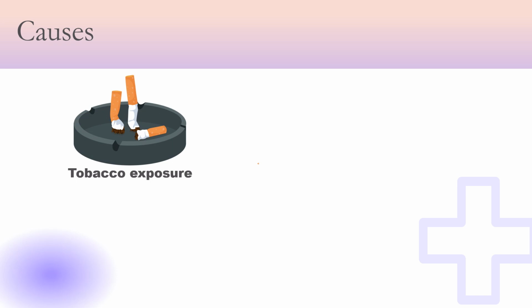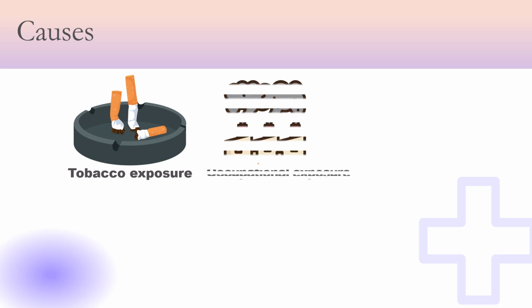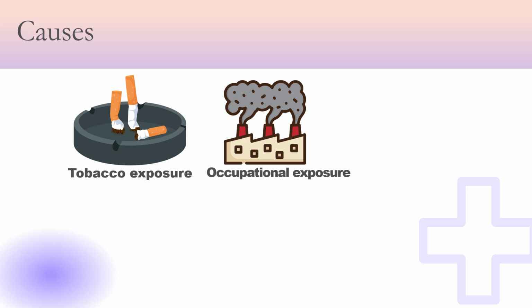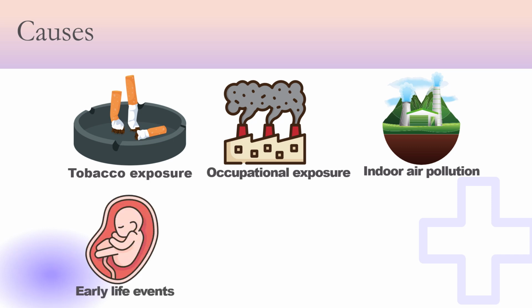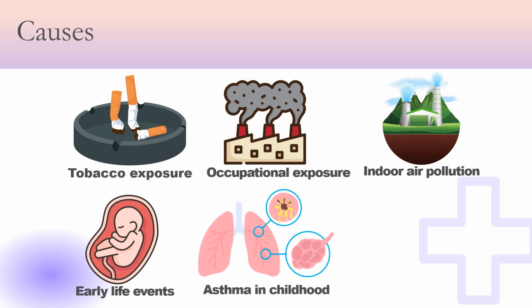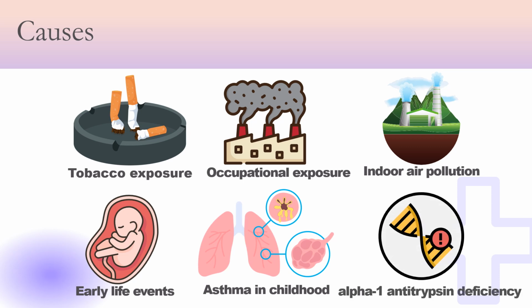The causes of COPD include tobacco exposure from active smoking or passive exposure to secondhand smoke, occupational exposure to dust, fumes, or chemicals, indoor air pollution, biomass fuel, wood, animal dung, crop residue, or coal. Early life events such as poor growth in utero, prematurity, and frequent or severe respiratory infections in childhood that prevent maximum lung growth, asthma in childhood, and a rare genetic condition called alpha-1 antitrypsin deficiency, which can cause COPD at a young age.